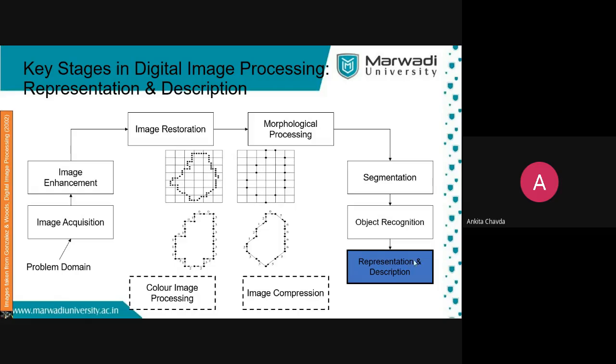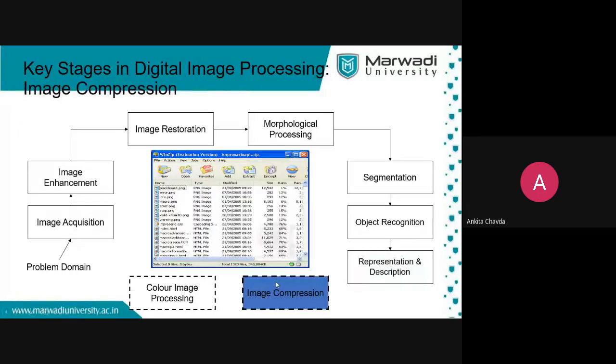That is not in our syllabus. In the same way, we don't have image compression. Image compression we already know, right? WinZip, or WinRAR, that we are using just to compress our folder, our data, right? Online reducers are also there, right?